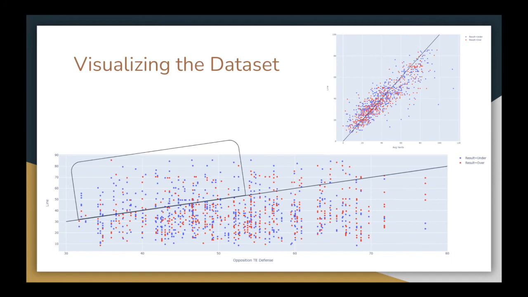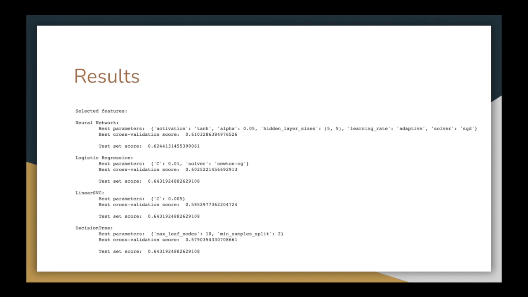We learned from the second graph that unders frequently hit when the line is set above the average yards given up by an above-average defense. Overs commonly hit against defenses that struggle to defend tight ends regardless of where the line is set. Displaying the data in a scatter plot like this lets us see that lines close to 70 tend to almost always be overs. After selecting the most impactful features and performing hyperparameter tuning, our best algorithms were our neural network, logistic regression, linear support vector, and decision tree.